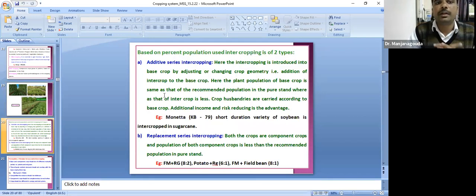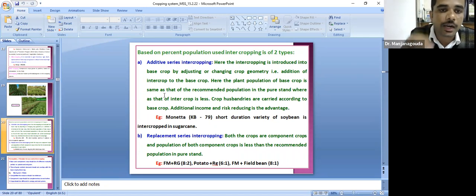Another important concept is based on the percent plant population used in intercropping. We have mainly divided it into two types: additive series of intercropping and replacement series of intercropping. What do you mean by additive series? Additive series means that without reducing the main crop population, we introduce the intercrop.